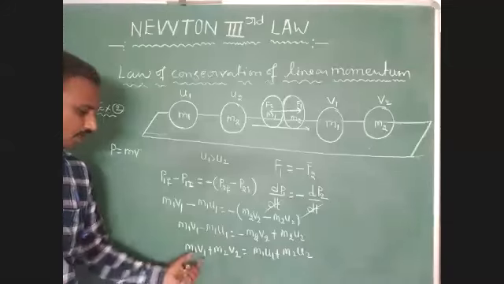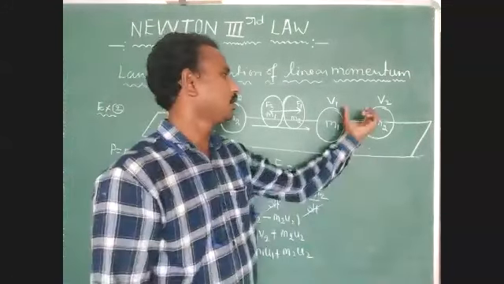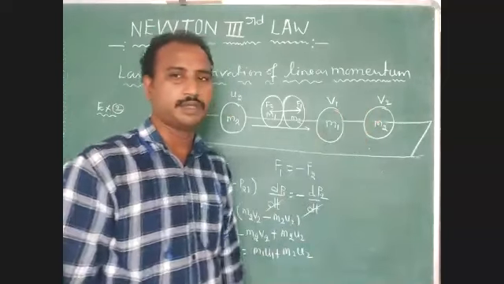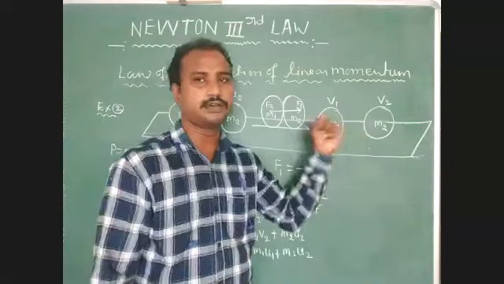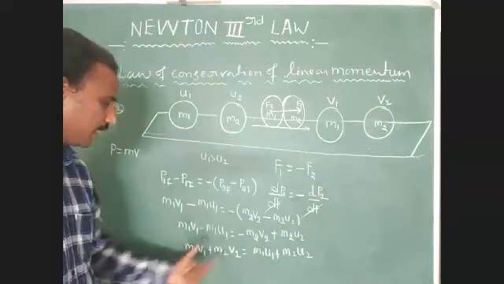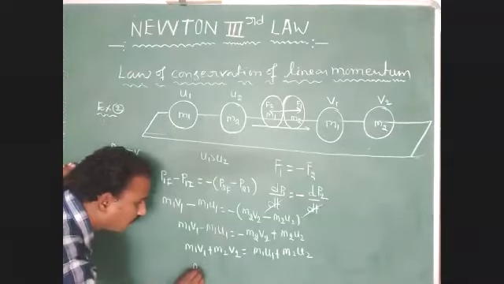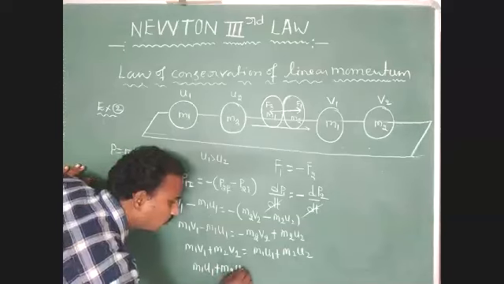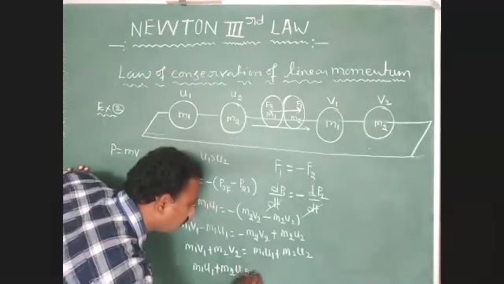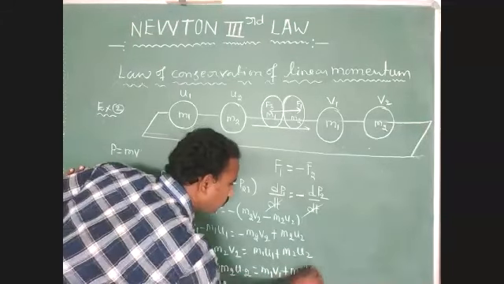It represents the total final momentum of the system. This system, how many masses of bodies do we consider? Two masses of bodies, so we have to represent this condition. m1 u1 plus m2 u2 equals m1 v1 plus m2 v2.